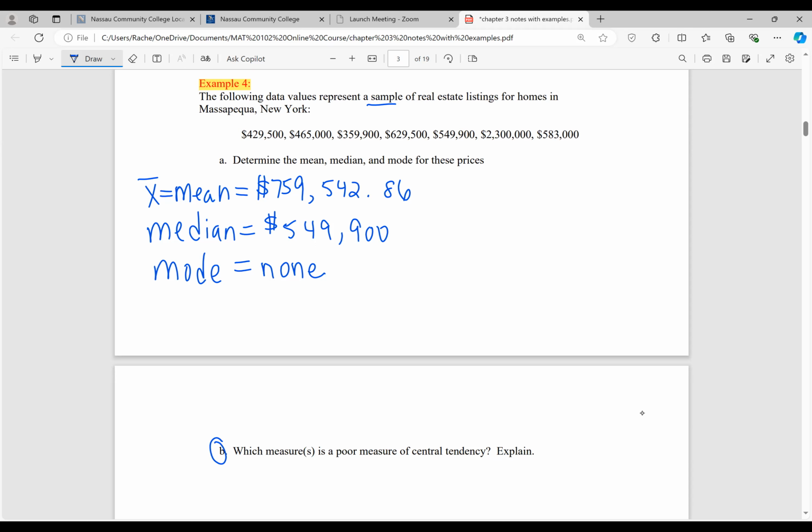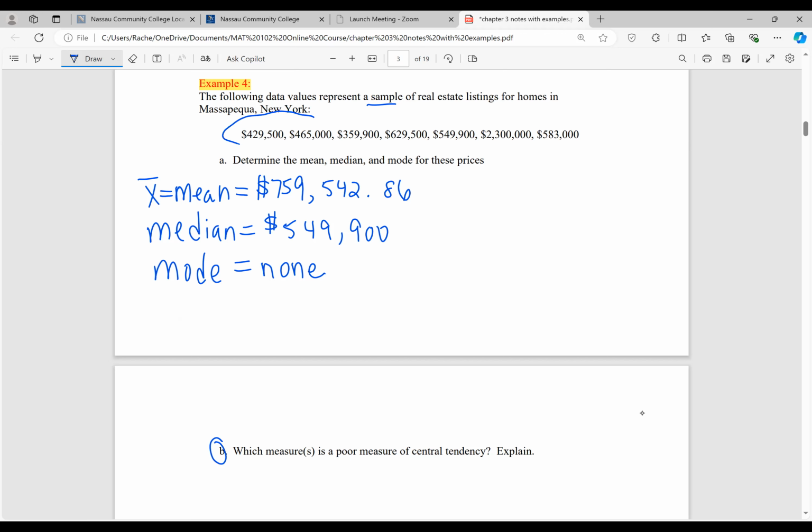So I want you to think about that for a minute. And if you have to pause and think about it, that's fine. But the correct answer is, if you're the real estate agent, you're going to tell me the average selling price of a home in Massapequa is about 549,900, not 759,542.86. And this is the reason why.